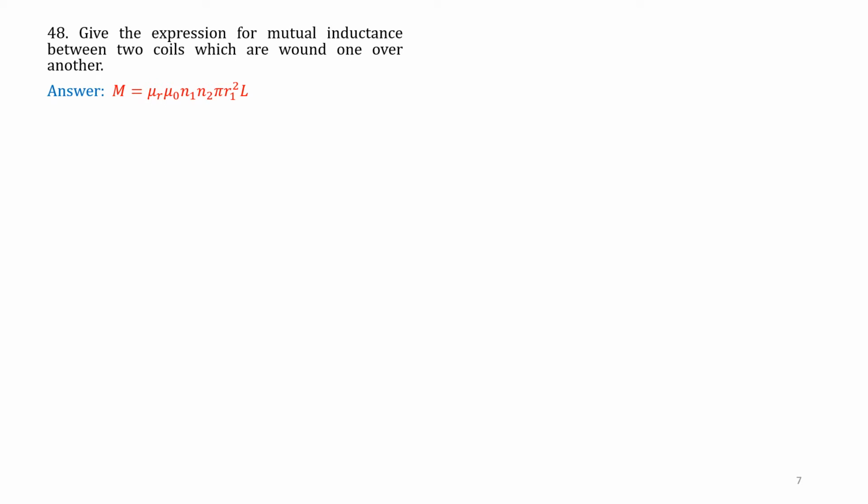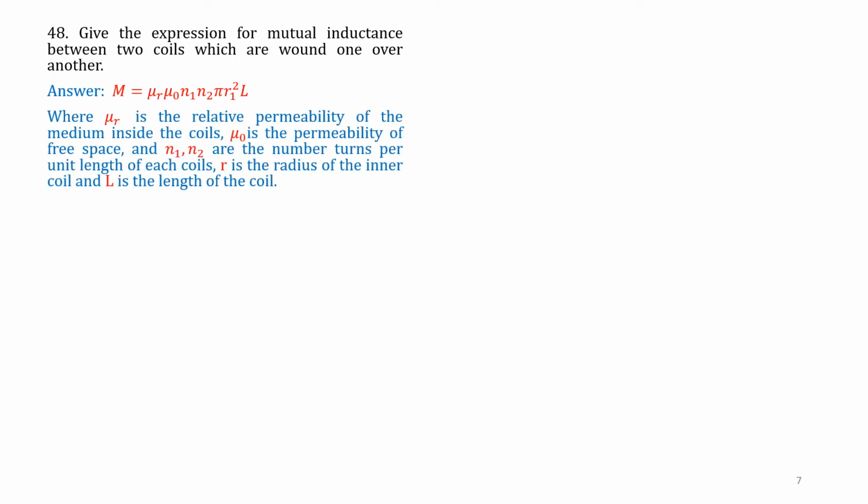When the two coils are wound one over the other, the mutual inductance is given by M is equal to mu R mu naught N1 N2 pi R1 square divided by L, where mu R and mu naught are the relative permeability and permeability of air, N1 and N2 are the numbers of turns, pi is a constant, R1 is the radius, and L is the length of the coil.